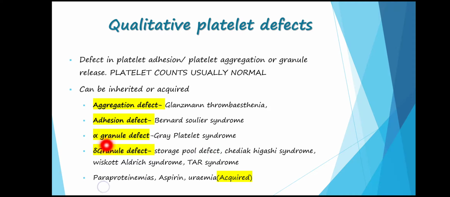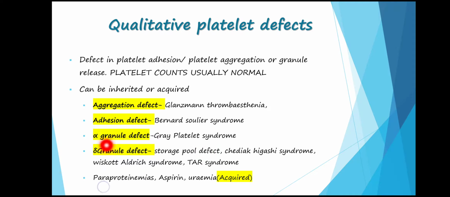I told you earlier also that Bernard-Soulier syndrome is because of a defect in the glycoprotein 1B receptor. It is in the form of a complex of glycoprotein 1B, 9 and 5. It binds the platelets to the subendothelium by way of von Willebrand factor.